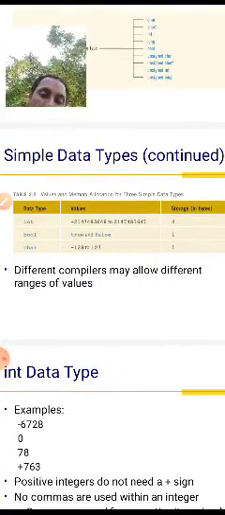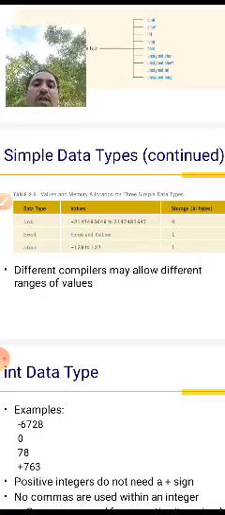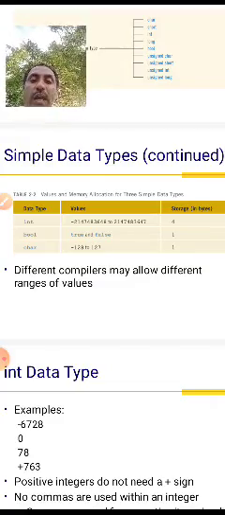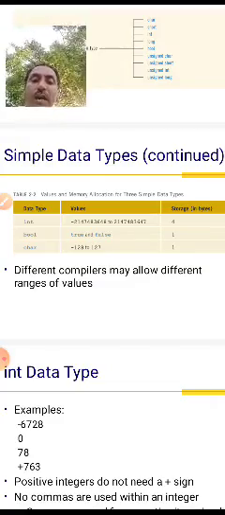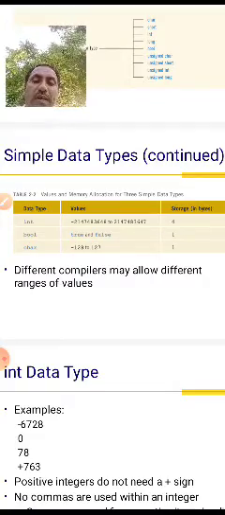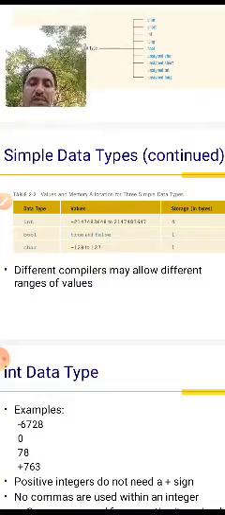Different compilers may allow different ranges of values. Different compilers give different range values in simple data types, data values, and memory allocated for the 3 simple data types. These are the simple data types.